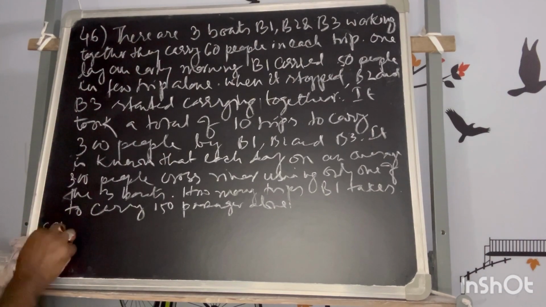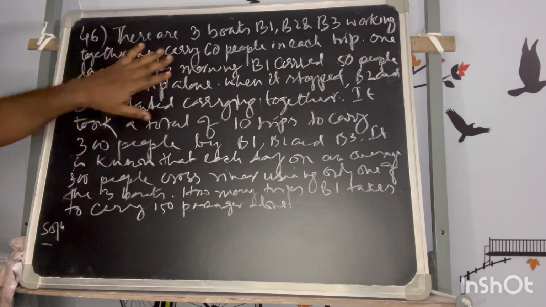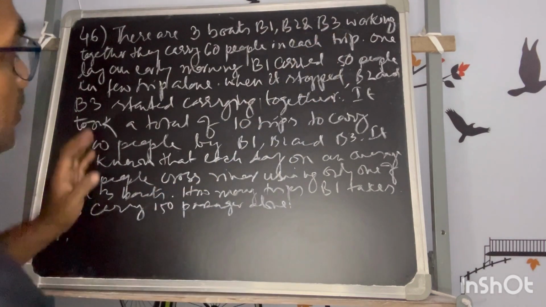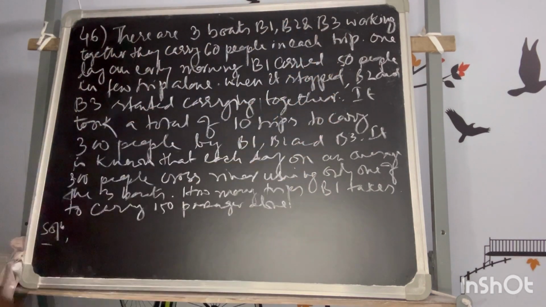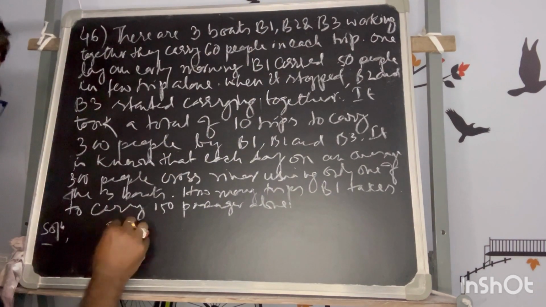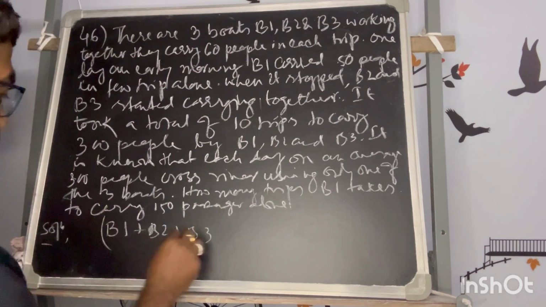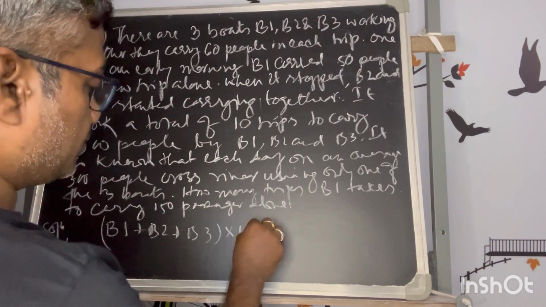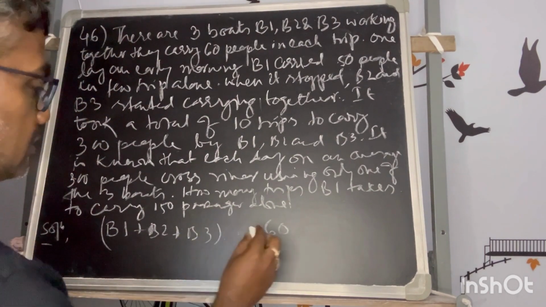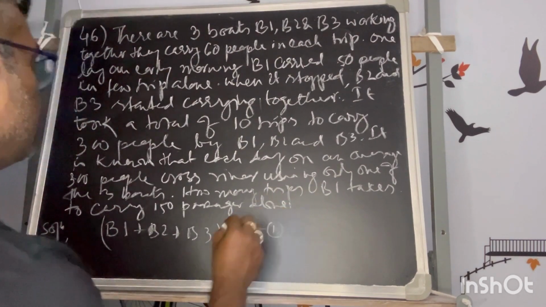Let us understand first. There are three boats B1, B2, B3 working together and carry 60 people each trip. So if I assume their number of persons taking a trip is respectively with their name, I'm just assuming, so that B1 carrying B1, B2 carrying B2 and B3 carrying B3, like that in one trip they are carrying 60 people. This will be my first equation. Okay, this is the first equation.